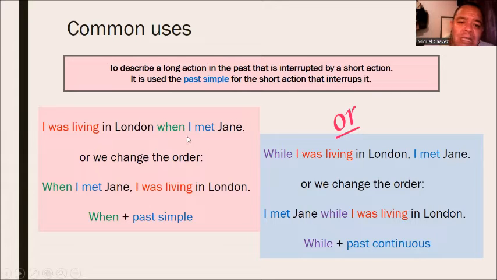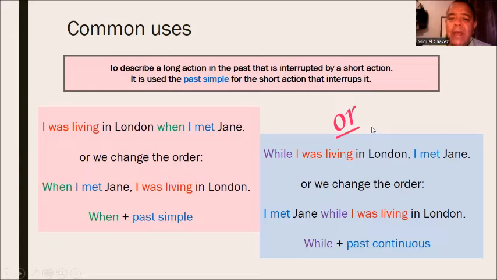Or we can change the order of these activities and say, when I met Jane, I was living in London. Both sentences are correct. And remember that after the adverb when, we are going to use the past simple.